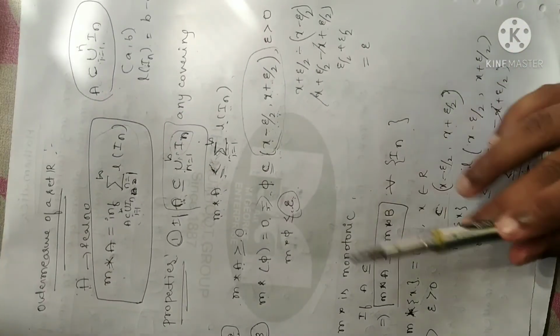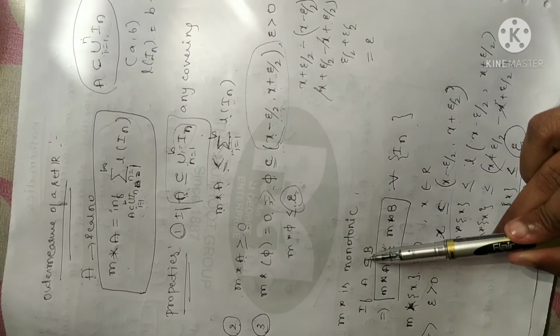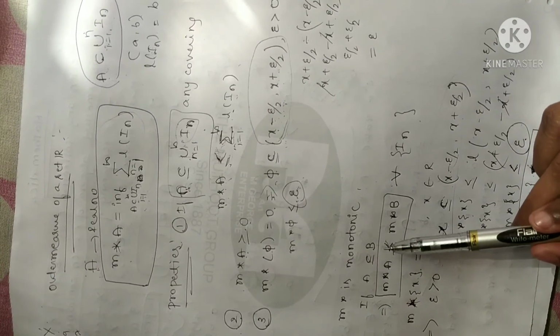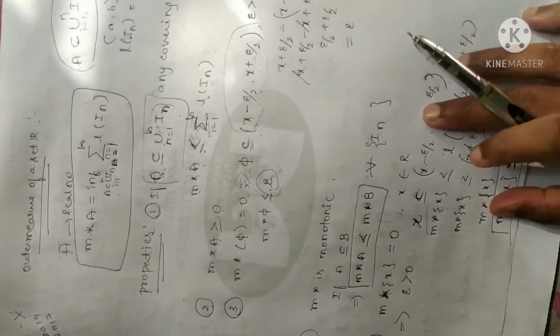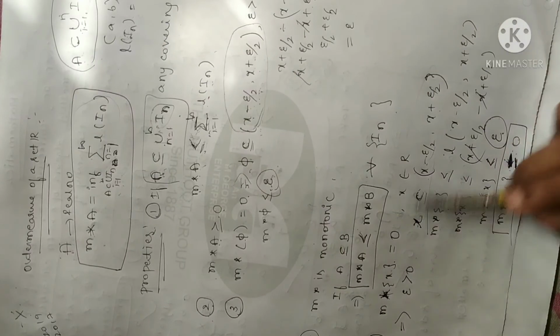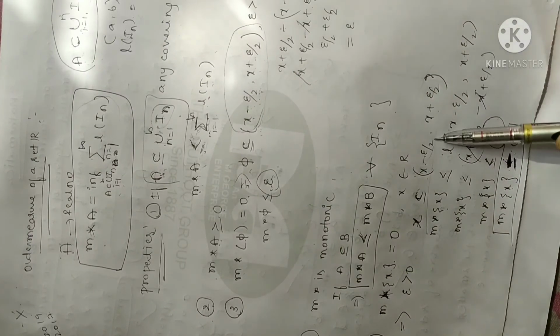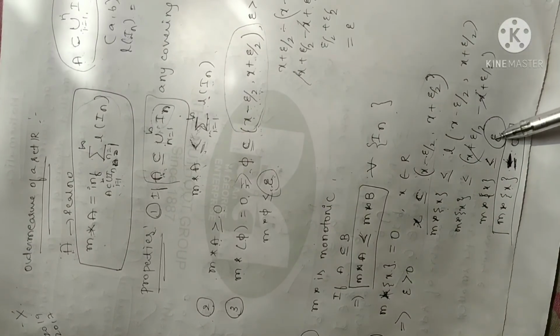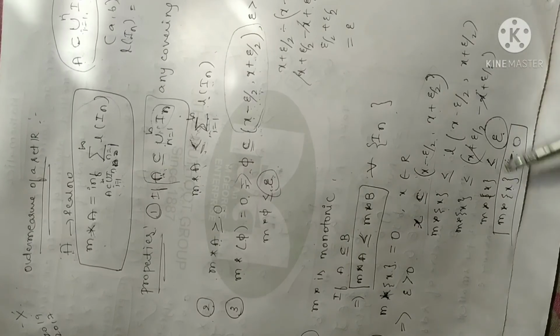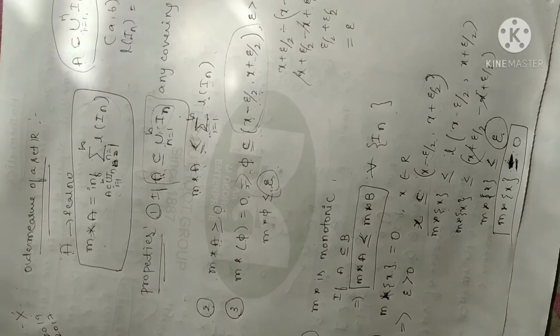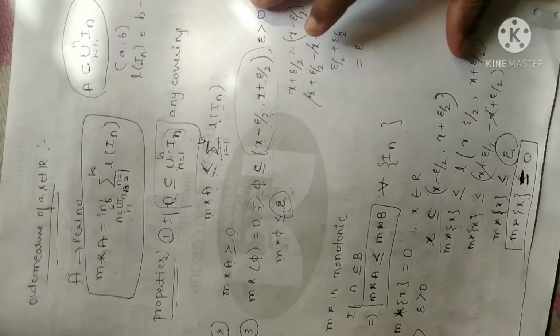Anyhow, we can neglect epsilon. Now monotonic, the fourth one: I can replace subset by less than or equal to. And measure of any element is 0: I can write something like this in terms of epsilon by 2. Since epsilon is arbitrary, I can neglect it. Thereby, I can write measure of an element is equal to 0. Hope it is clear for you.